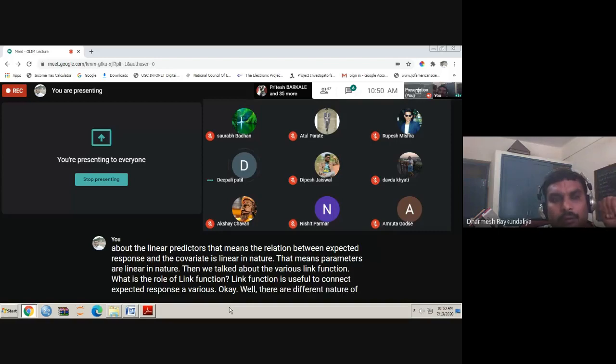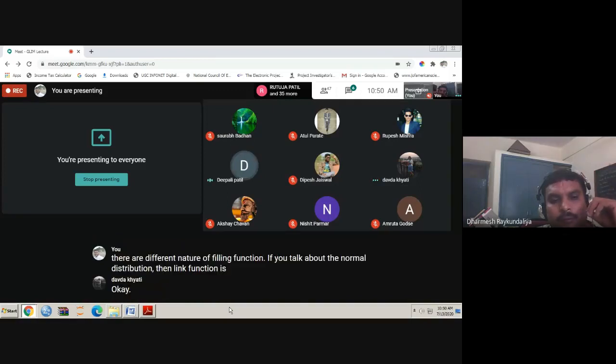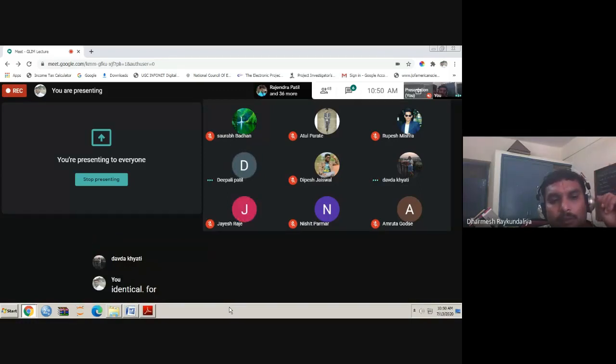There are different link functions. For the normal distribution, the link function is identity. For binomial, it is logit. For Poisson, it is log.